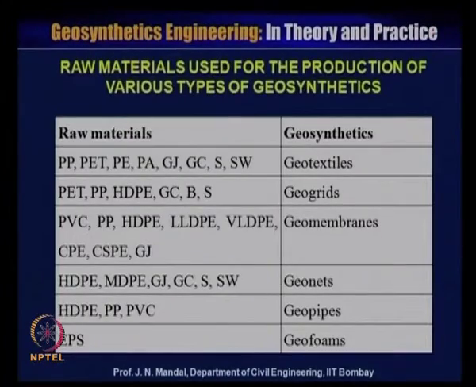So, these are the designations given for the defined kind of product.